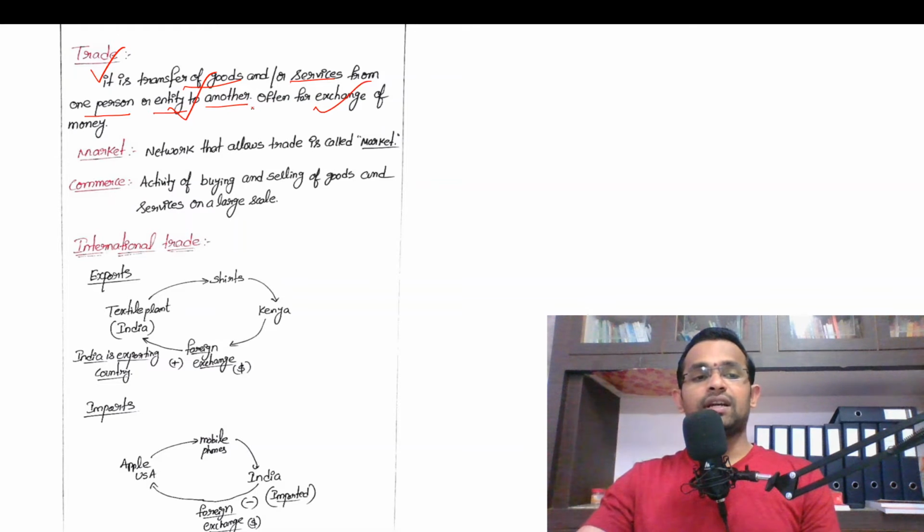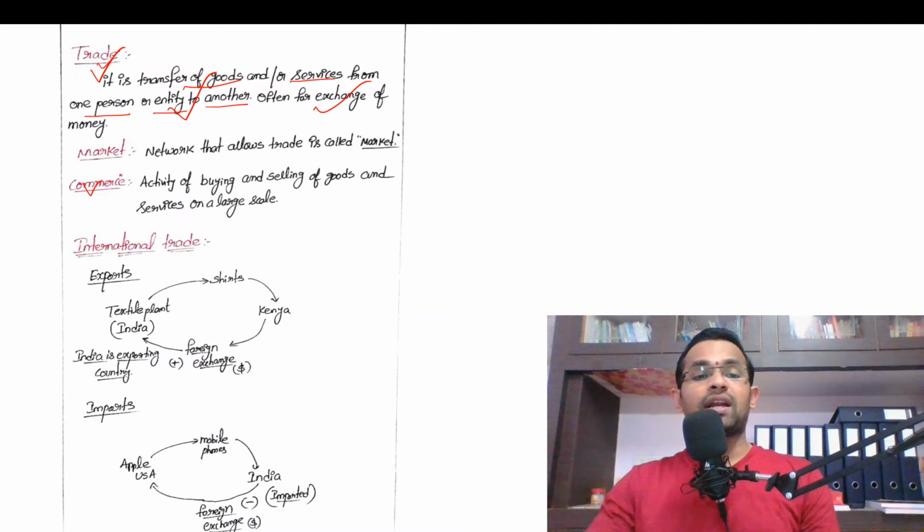Here there is a small difference between trade and commerce, so please focus on this. Trade is just a transfer of goods or services from one person to another person, or from one entity to another entity, and often this trade is done for exchange of money. That is called trade.